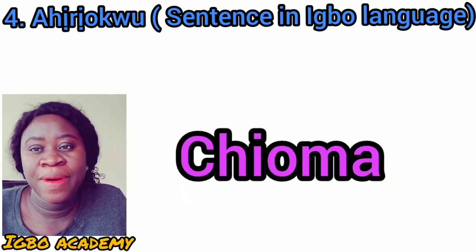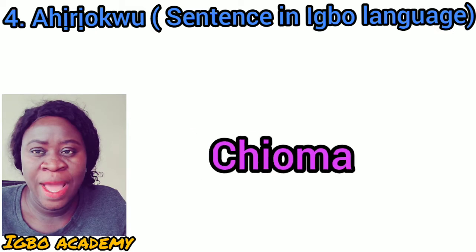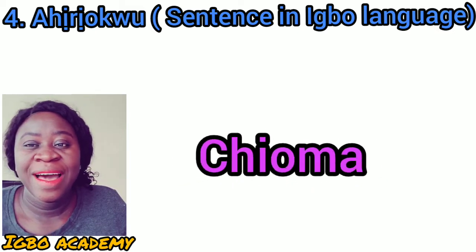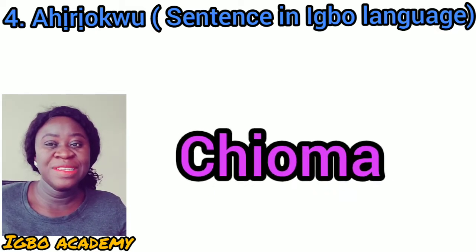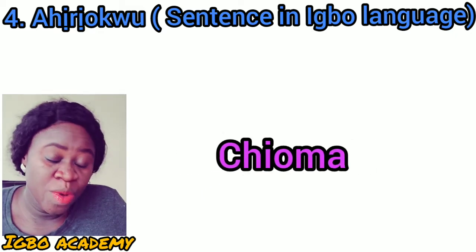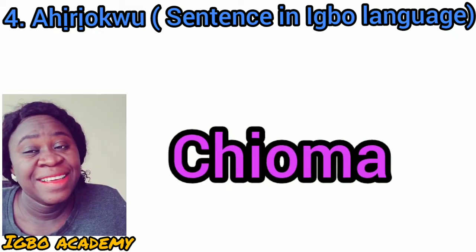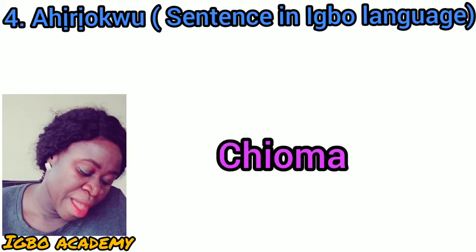Today we're going to talk about Ahịrịokwu. Ahịrịokwu in Igbo language means sentence. We're going to talk about sentences in Igbo language.